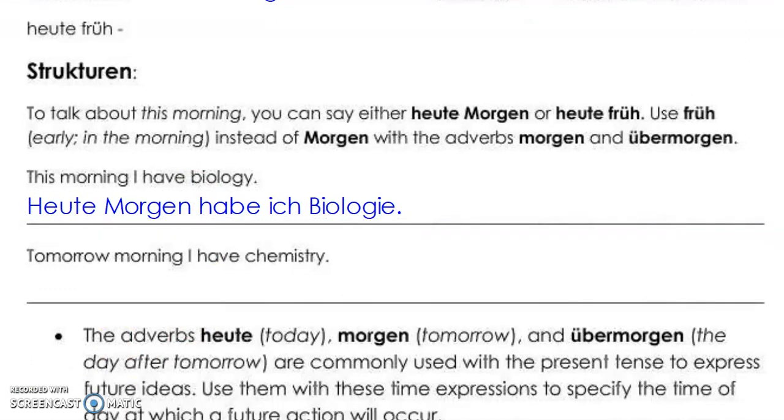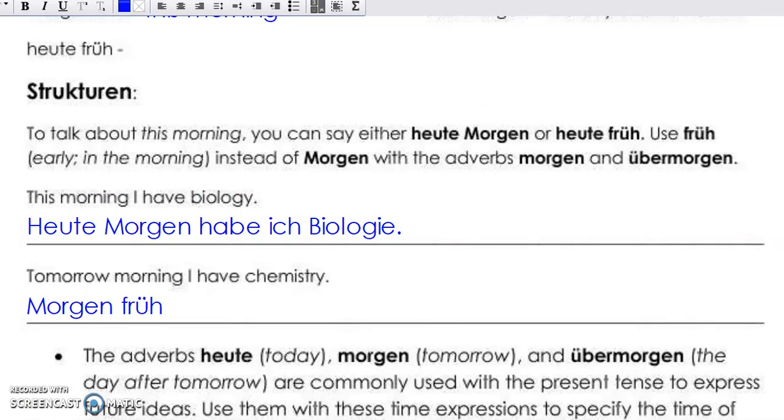All right, how about tomorrow morning I have chemistry? How would we say tomorrow morning? So we know how to say tomorrow. That's morgen, and we know how to say morning. That's also morgen. So how would we say tomorrow morning I have chemistry in German? And we know that it's not morgen morgen.